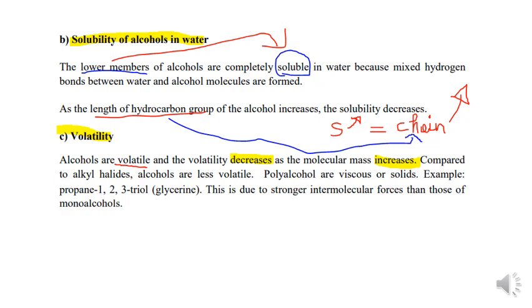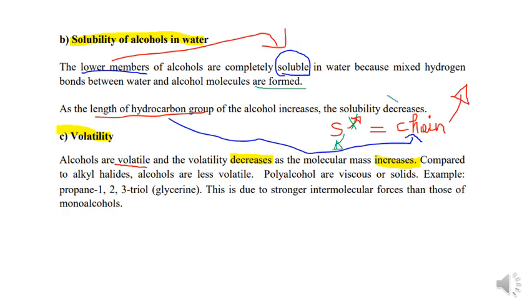A bit of alcohol. The lower members of alcohol are completely soluble in water, because mixed hydrogen bonds between water and alcohol are formed. As the length of the carbon chain increases, solubility decreases. Sorry, this is a mistake. Solubility decreases.